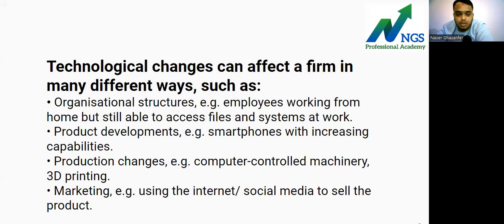For example, employees working from home but still able to access file systems at work. Good enough. Product developments, for example, smartphones with increasing capabilities. Production changes, computer controlled machinery, 3D printing. अच्छा, इन सबसे क्या हो रहा है देखो, एम्प्लॉयमेंट अपॉर्चुनिटीज बढ़ भी रहे हैं और कम भी हो रहे हैं.